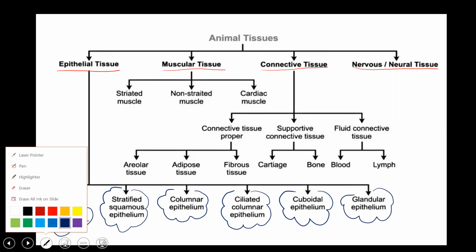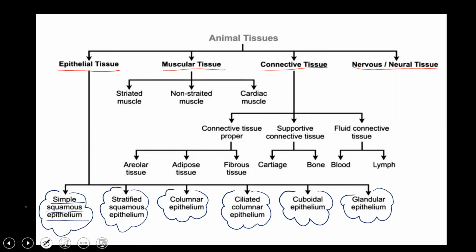And if we talk about the muscular tissue, they are of three types: striated muscles, non-striated muscles, and cardiac muscles.